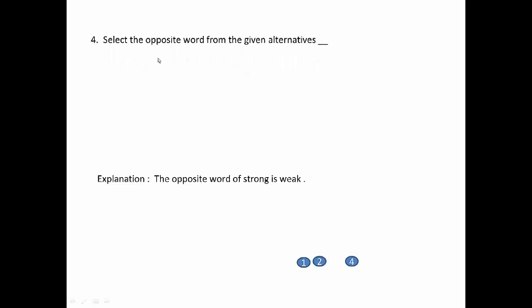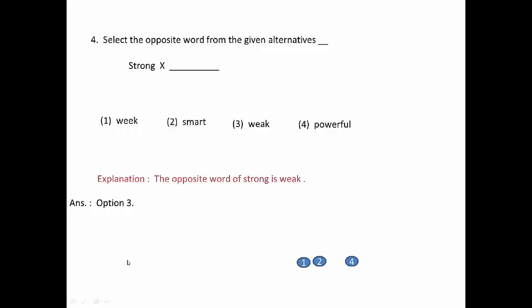Question number 4. Select the opposite word from the given alternatives. Strong opposite. First option, weak; 2, smart; 3, weak; 4, powerful. Explanation: the opposite word of strong is weak. So answer is option 3. Option 3, weak.